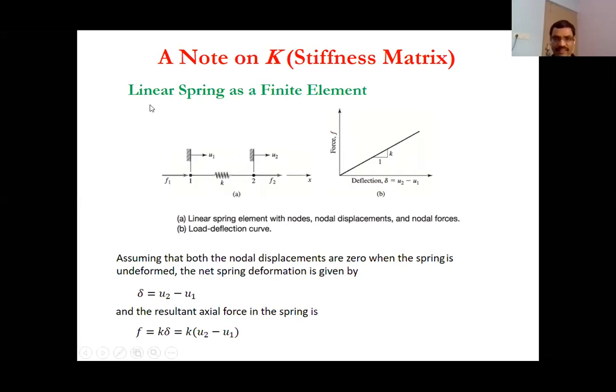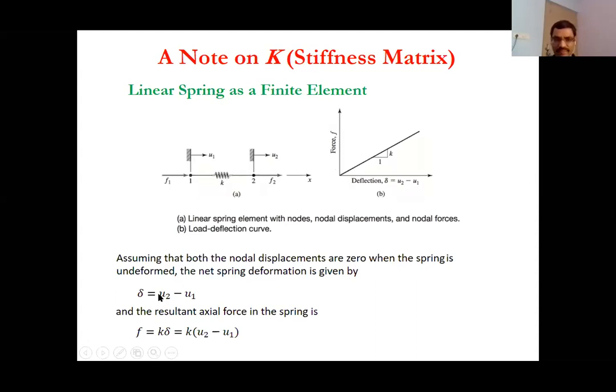We are modeling a linear spring as a finite element. So you see a single spring system. Now we have nodes 1 and 2. Displacements at the nodes are small letter u1, u2, and the nodal forces are F1 and F2. When you apply force, the deflection is basically u2 minus u1.